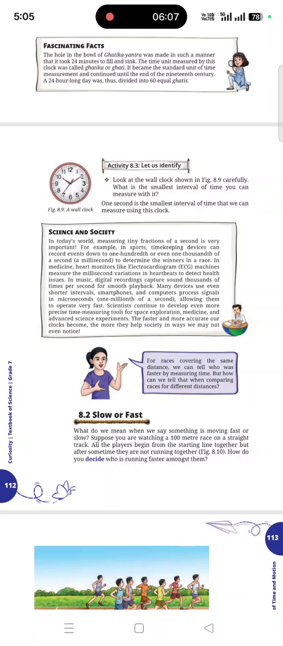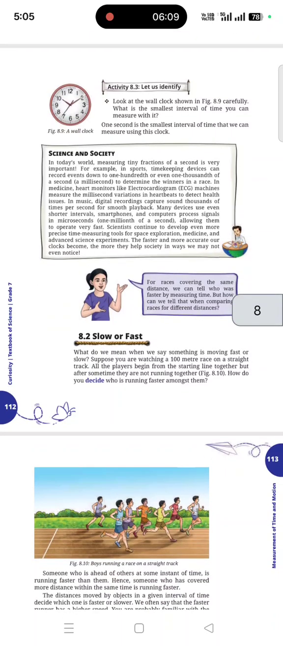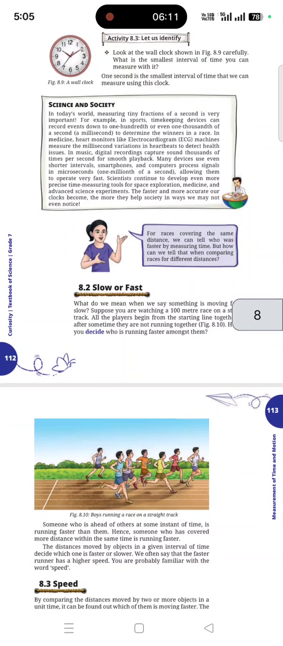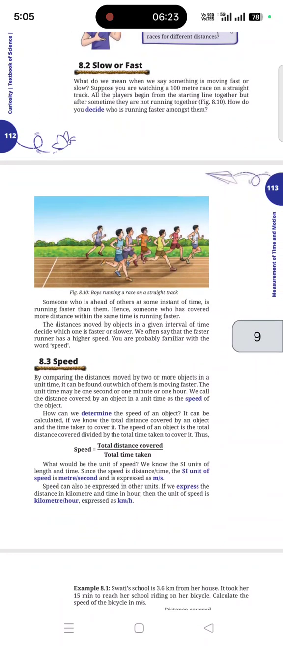Science and society: in today's world, measuring tiny fractions of a second is very important, because in sports, timekeeping devices record results, and in the ECG, and in many other places we need time. Time is a factor which cannot be destroyed. Slow or fast: how do we decide whether a movement, a motion, is slow or fast?